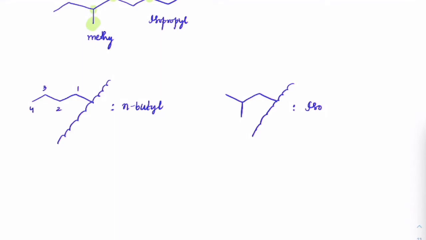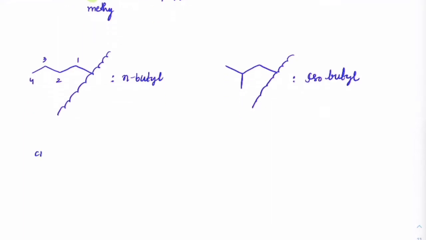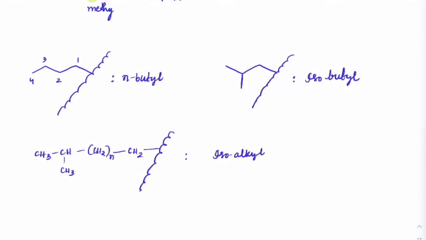So now how many carbons do we have? 1, 2, 3, 4 carbons. This is called isobutyl. Alright. So the generic way of writing isobutyl is CH3, CH, CH3, and then CH2 n times connected with CH2 and to the main chain here. Somewhere this is the main chain. So then we will call this the isoalkyl group. This is the isoalkyl group.